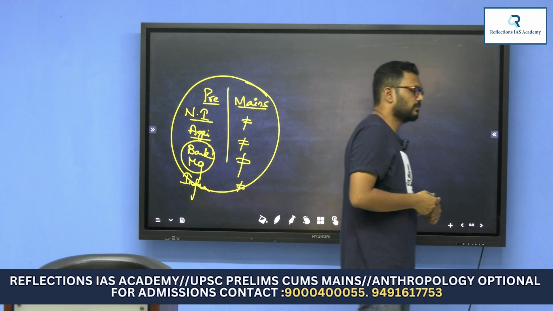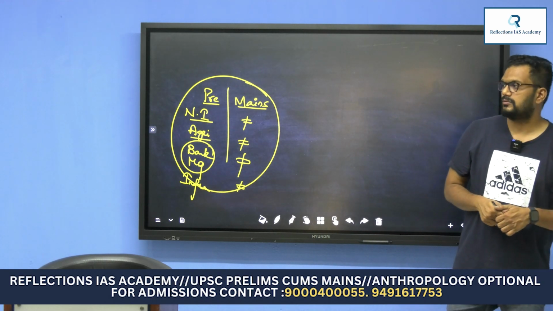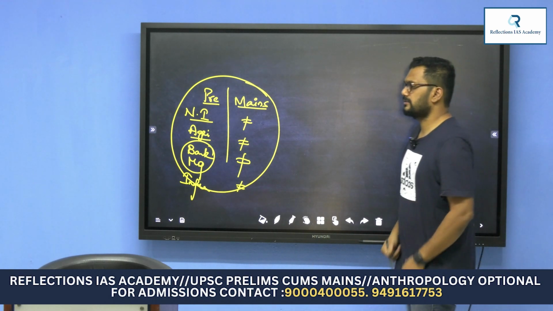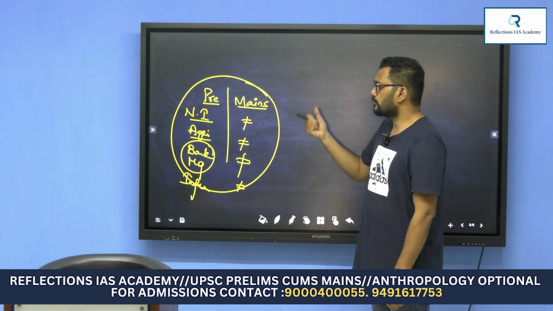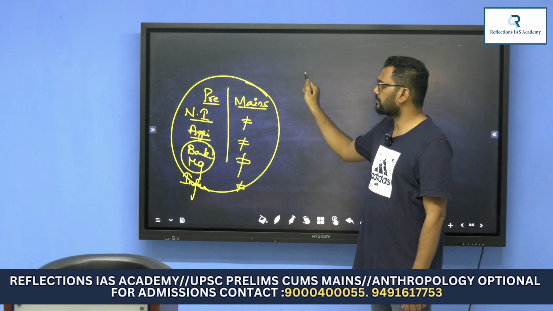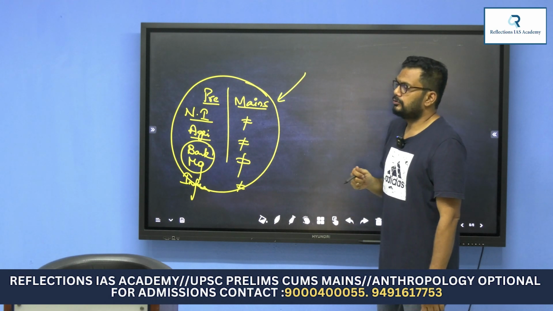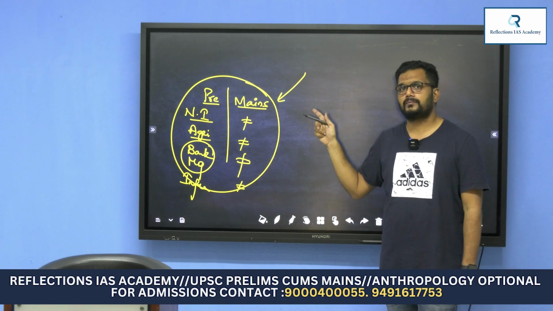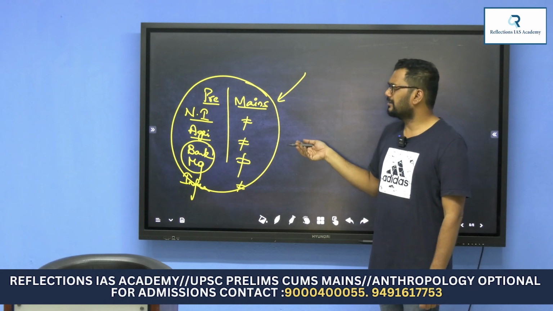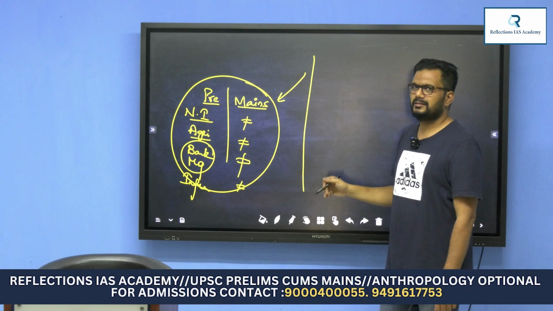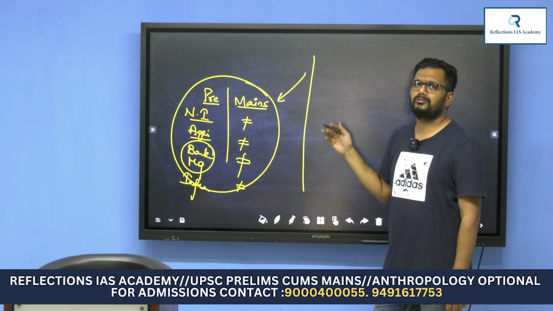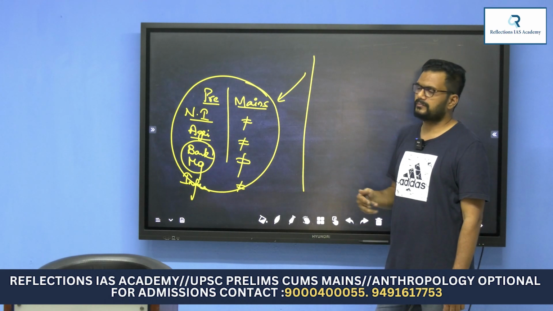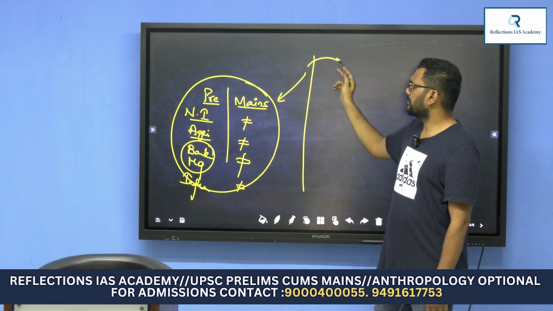These topics are very essential to get a good score in both. There is no way that you won't read these topics for prelims and mains; you have to study them in combination. That is the reason these topics play a very good role in getting a good score. In the classes also, these topics are very lengthy. I will give you the class notes, and it will take a lot of time for you to cover them.